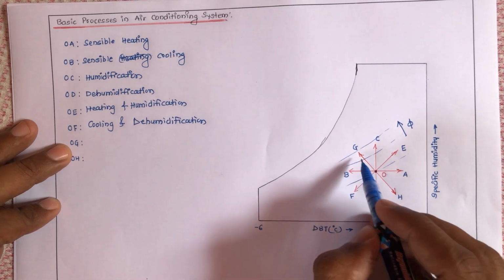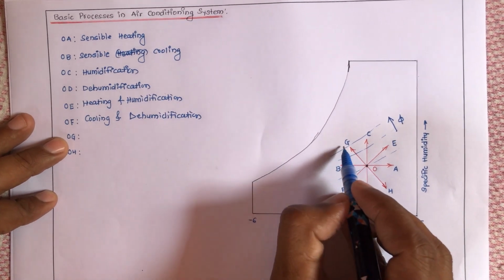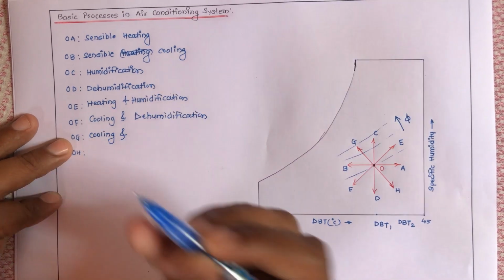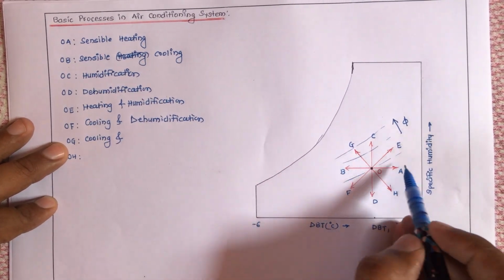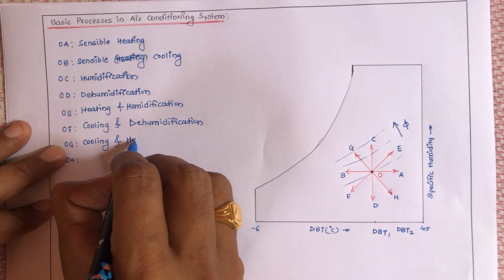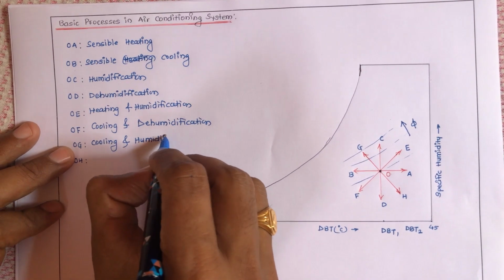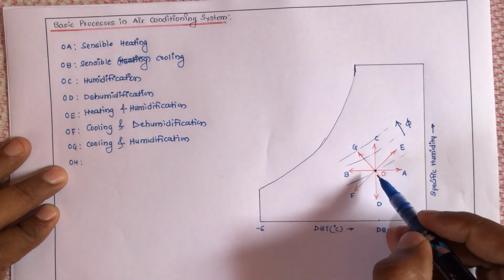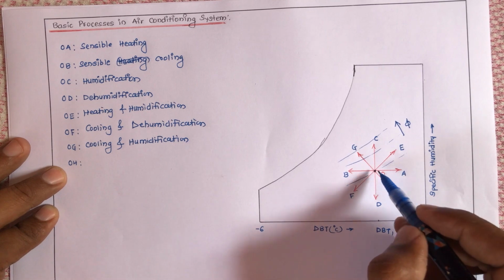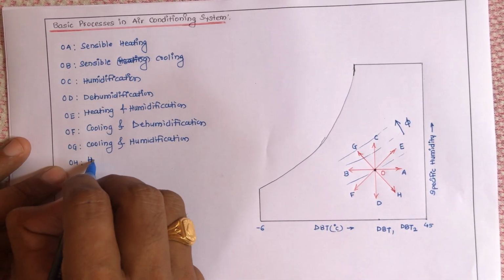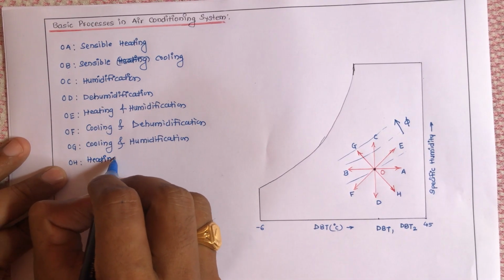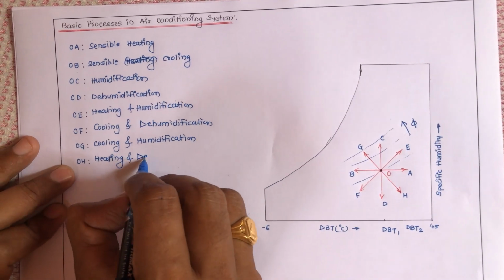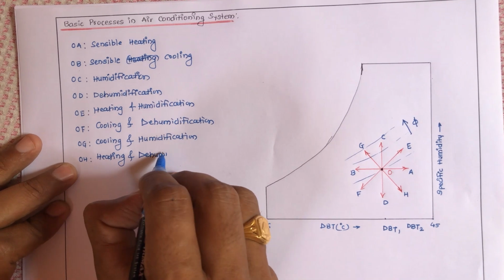Then next process is OG. During this process OG, what will happen to temperature? Temperature goes on decreasing. That's why cooling. And what will happen to its relative humidity? That goes on increasing. That's why I can write cooling and humidification. Similarly, refer OH. What will happen during OH? The temperature goes on increasing, means I can say it is heating. And the relative humidity goes on decreasing. That's why I can say it is dehumidification.